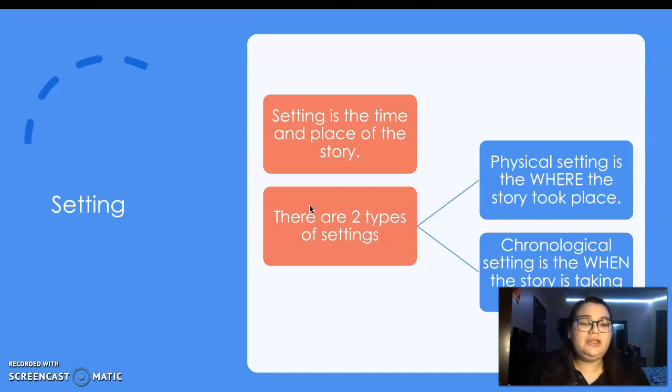Our chronological setting is when, right? Is it taking place in 2020? Is it taking place in the 1400s? Is it taking place in the future, right? When is it taking place? Is it a month? Is it a year? Is it 5 years? Is it 10 years? Is it 100 years, right? We want to know what is the chronological setting of our story. So again, the setting is the when and where, right?